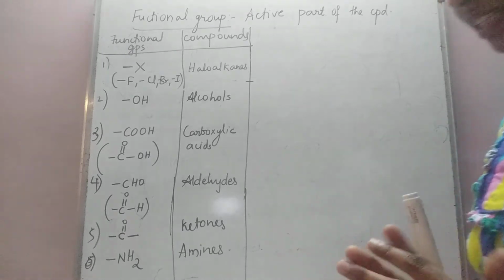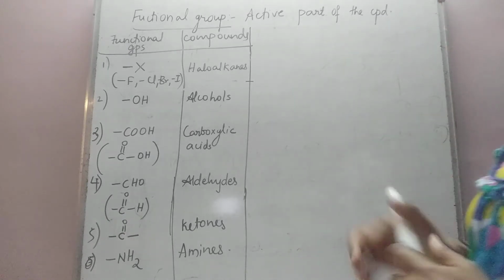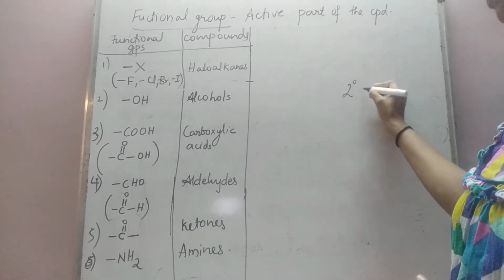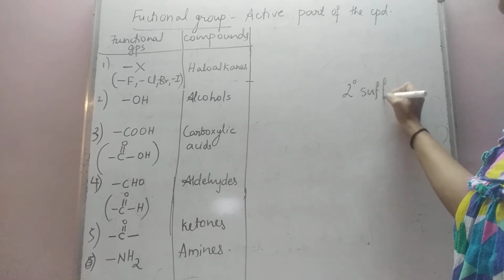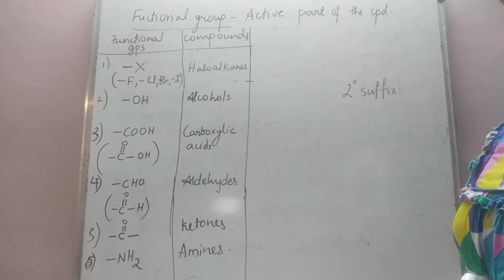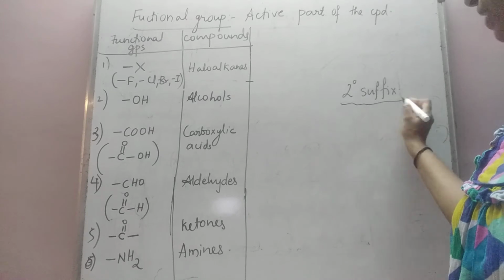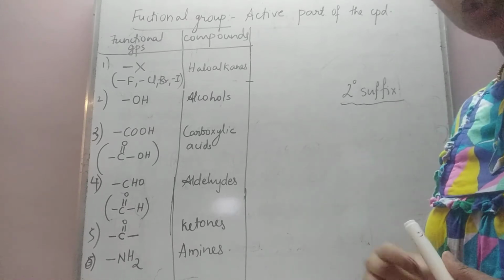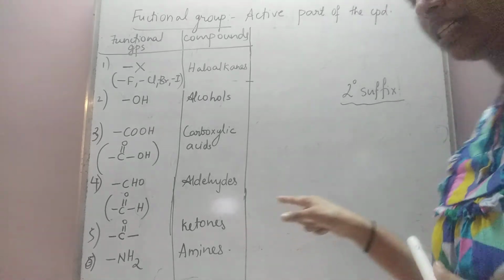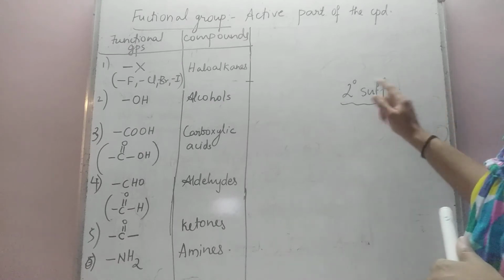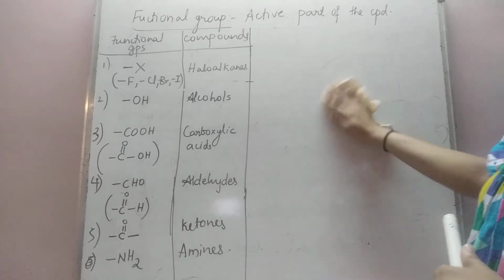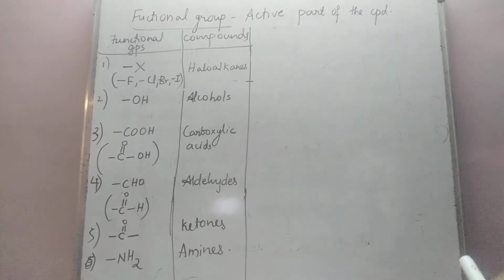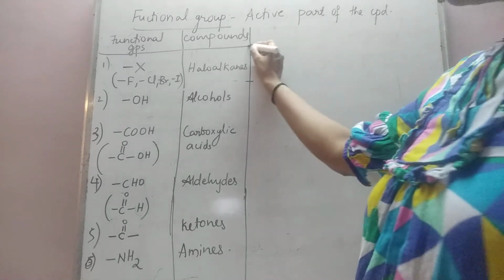Other than that, there was one part of IUPAC nomenclature which we completely ignored, and that was the secondary suffix. That secondary suffix, as we have learned, is the name given to the functional group present in the compound. So for each one of these, we are going to understand the secondary suffix that can be used.